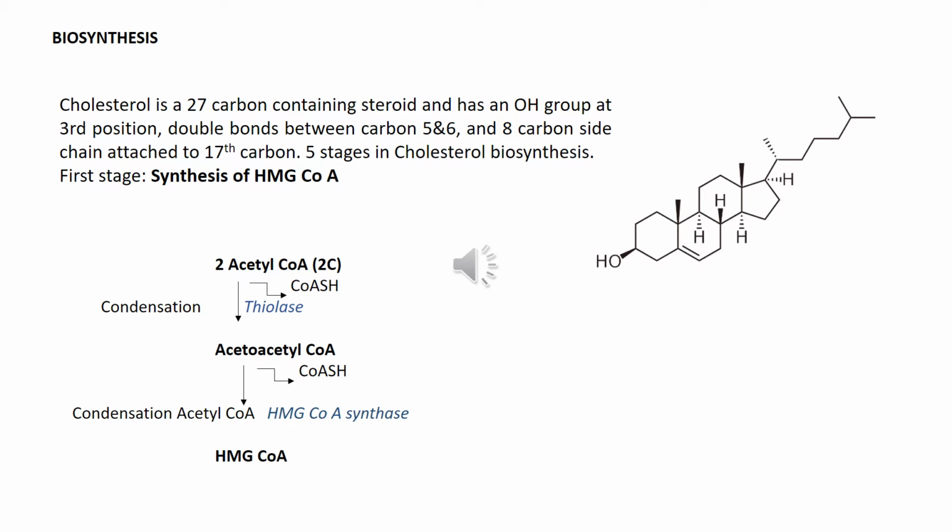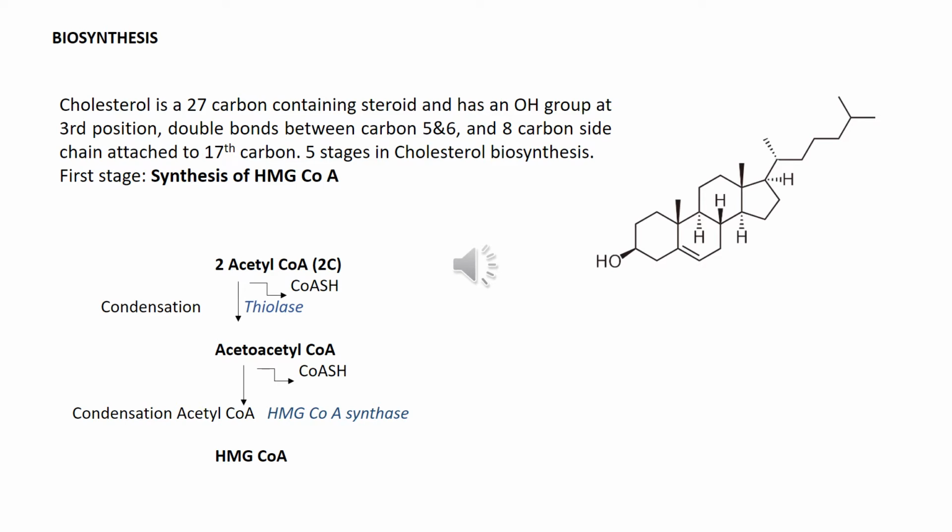The first stage is the synthesis of HMG-CoA. In this 27 carbon molecule, all the carbon comes from a single molecule, acetyl-CoA, which contains just 2 carbons. The first reaction is the condensation of 2 acetyl-CoA molecules, liberating one coenzyme A, CoA-SH, molecule by the enzyme thiolase and forming acetoacetyl-CoA.